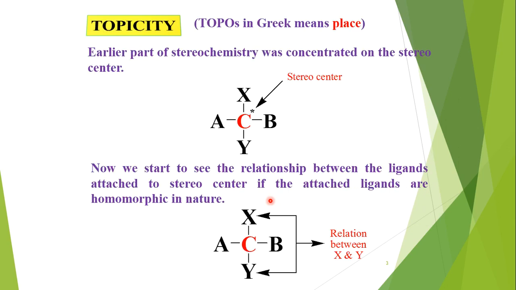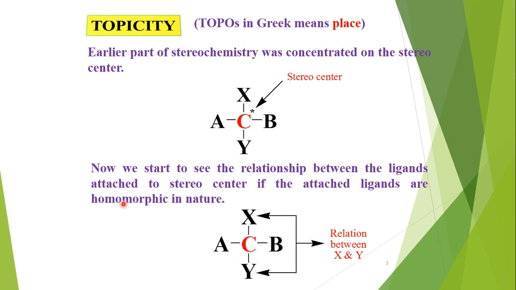Topicity. Here topo means place. In Greek language, the topos means place. In the earlier part of stereochemistry, we learned about stereogenic center, where we also learned chirogenic center, chiral axis, chiral plane and other things. But in this lecture, I am going to talk on other aspects of stereochemistry, where we see the relation between ligands attached to a stereo center.